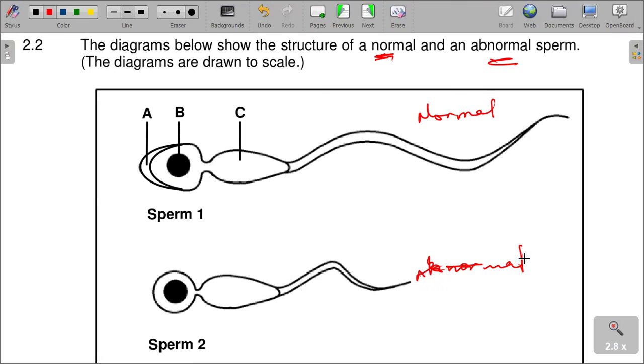We can see it is abnormal because of the type of the head. There is no acrosome, so diagram 2 is actually abnormal because of the absence of the structures we are referring to.